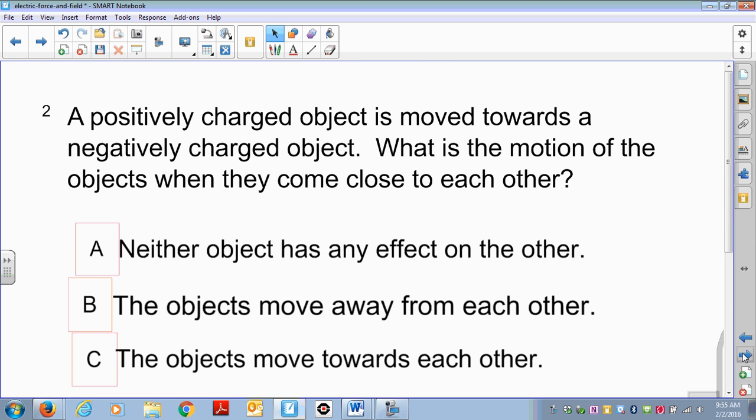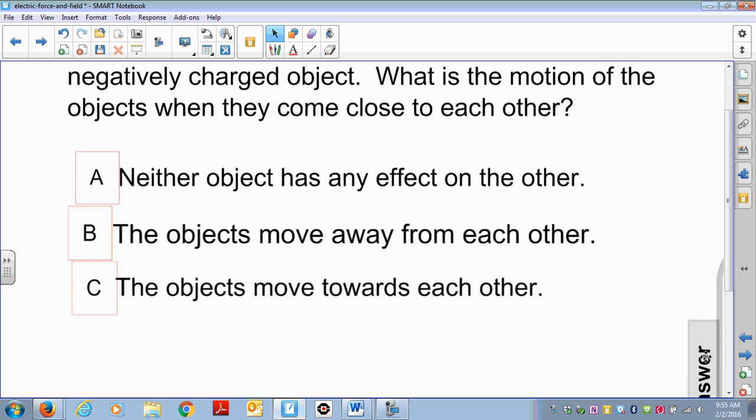A positively charged object is moved towards a negatively charged object. What is the motion of the objects when they come close to each other? Is it A, neither object has any effect on the other, B, the objects move away from each other, or C, the objects move towards each other? Go ahead and pause the video now if you need to and answer the question.